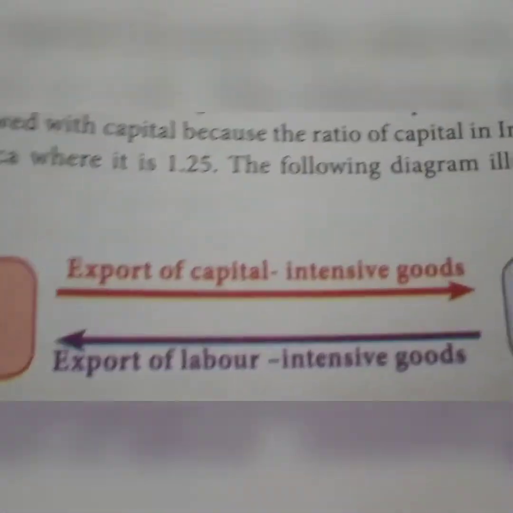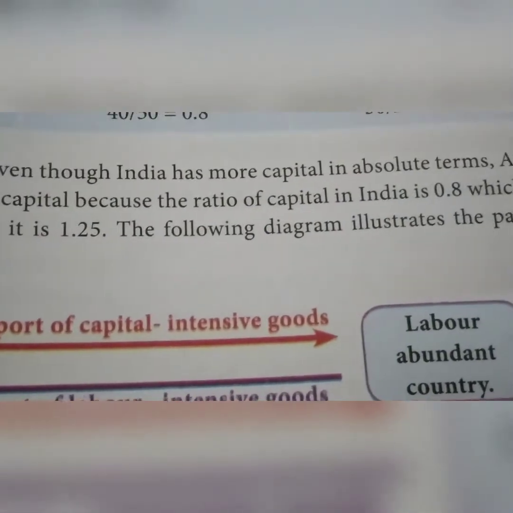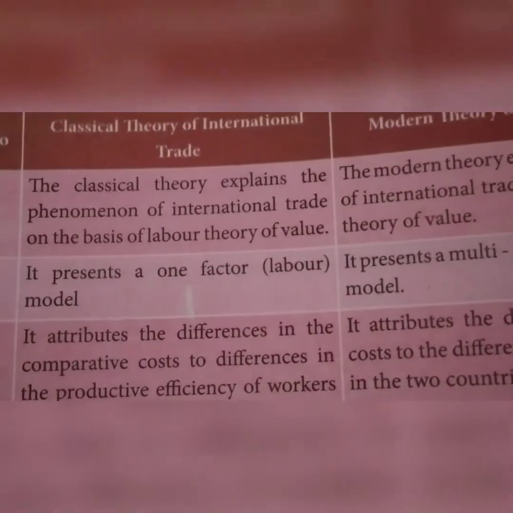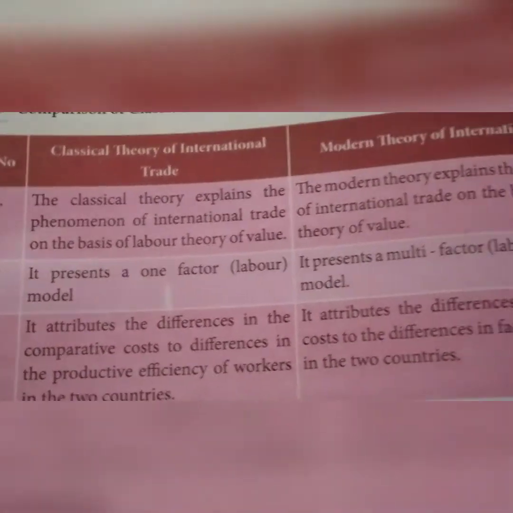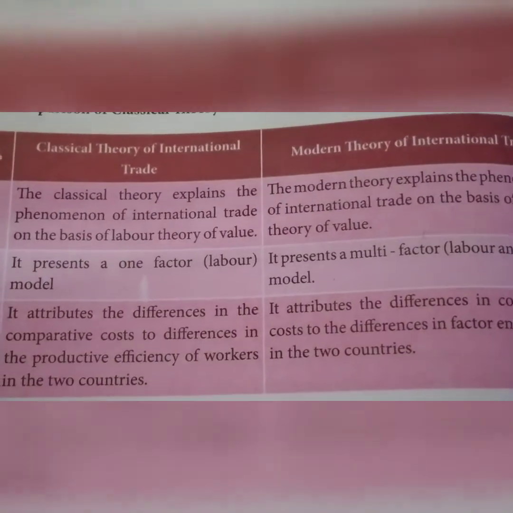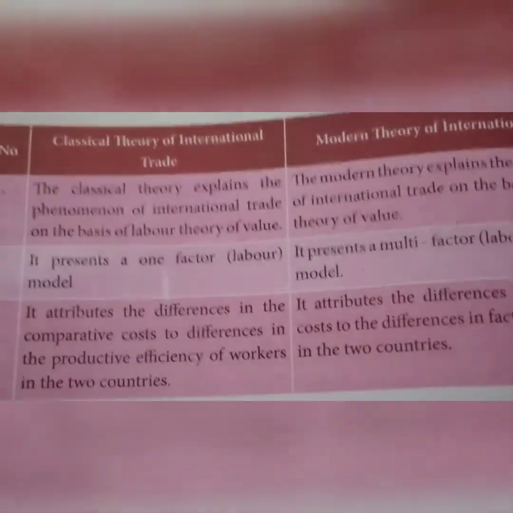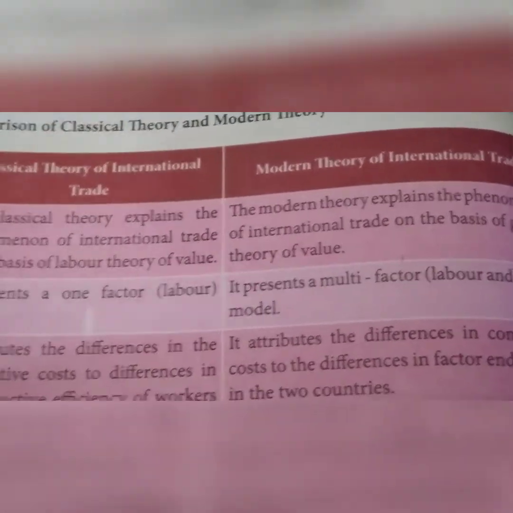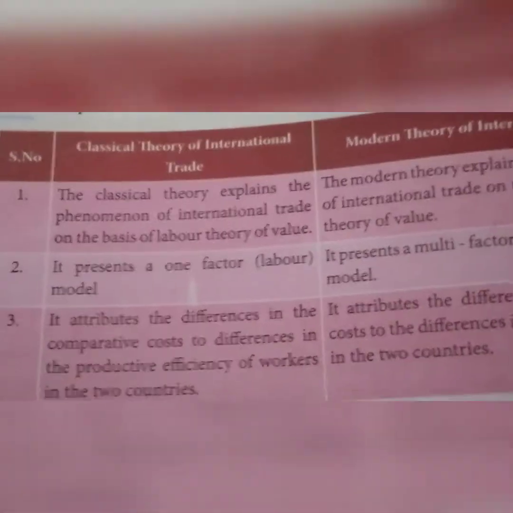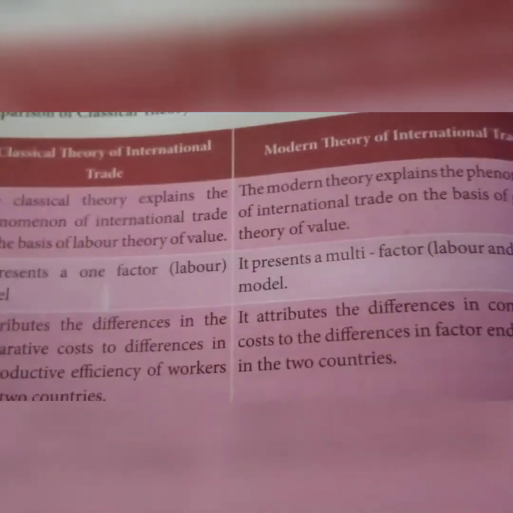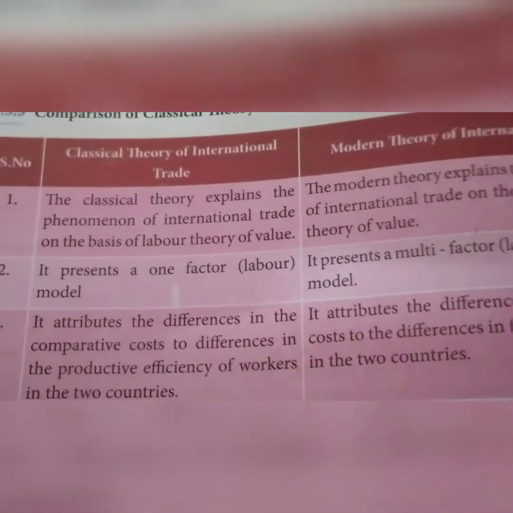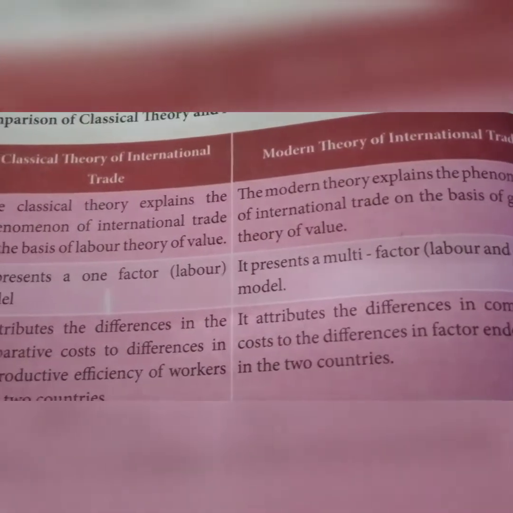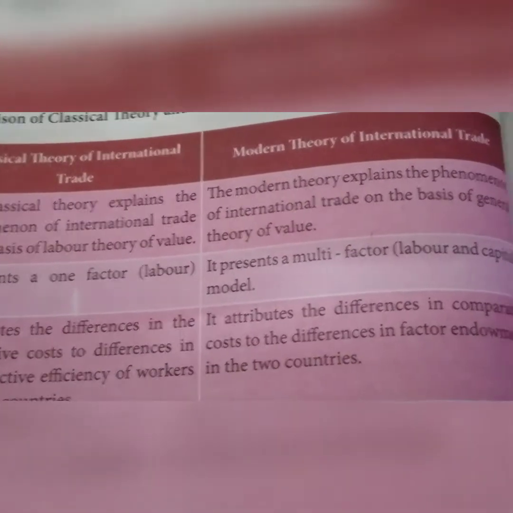Here we see the comparison between classical theory and modern theory. The classical theory explained international trade on the basis of the labor theory of value. The first one is the labor theory. The second one, modern theory, is on the basis of the general theory of value. At present, there are four factors: labor, capital, rent, land. In the classical theory, only one factor is the model.